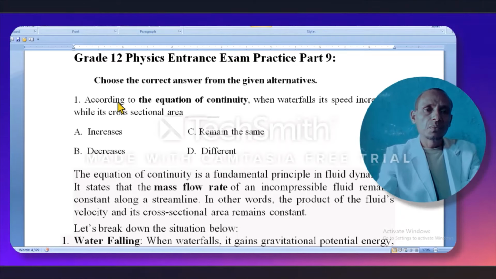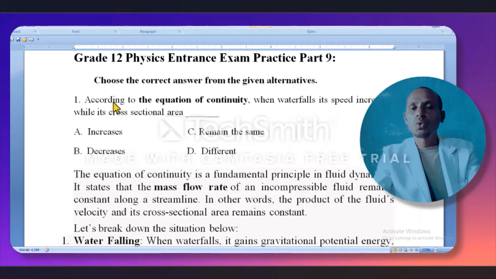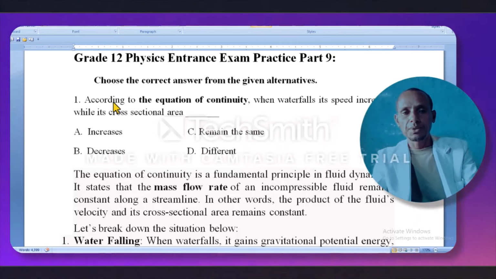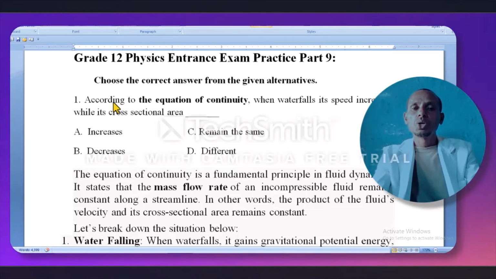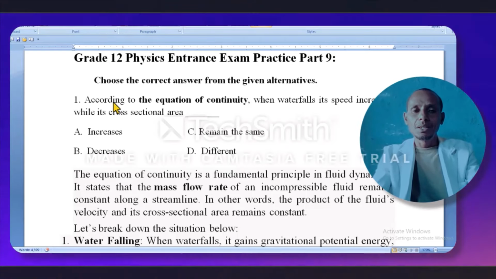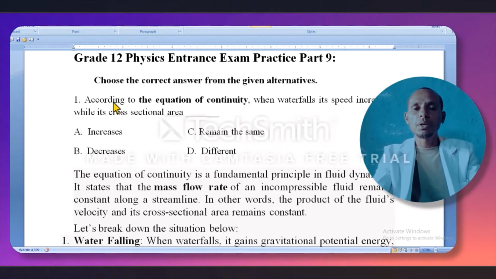Question number 1 says that according to the equation of continuity, when water falls, its speed increases while its cross-sectional area blank space. Choice A, increase. Choice B, decrease. Choice C, remains the same. Choice D, different. When we come to the solution of this question, first we have to interpret the given